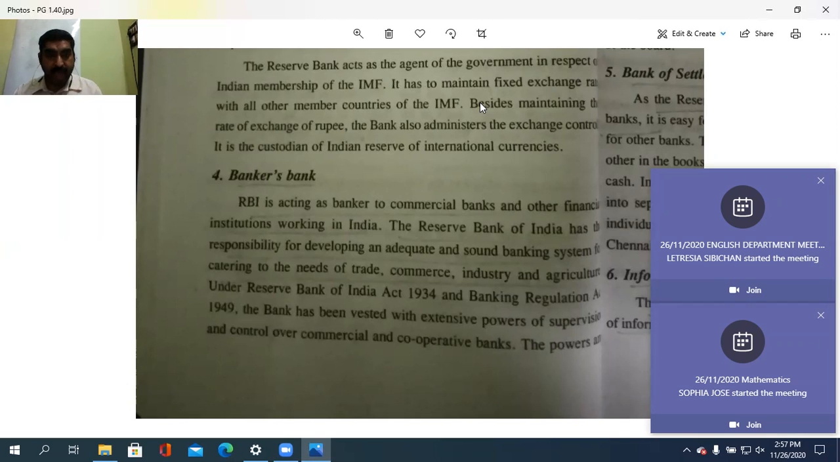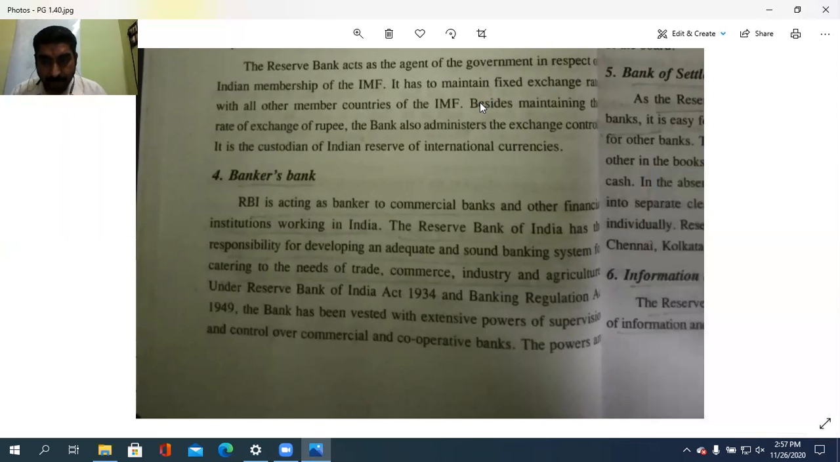Under the Reserve Bank of India Act 1934 and the Banking Regulation Act 1949, the bank has been vested with extensive powers of supervision and control over commercial and cooperative banks. They have power over cooperative banks as well as commercial banks. That is why it is called a banker's bank. Clear? So that is why they have the power, extensive power of supervision and control over commercial and cooperative banks.